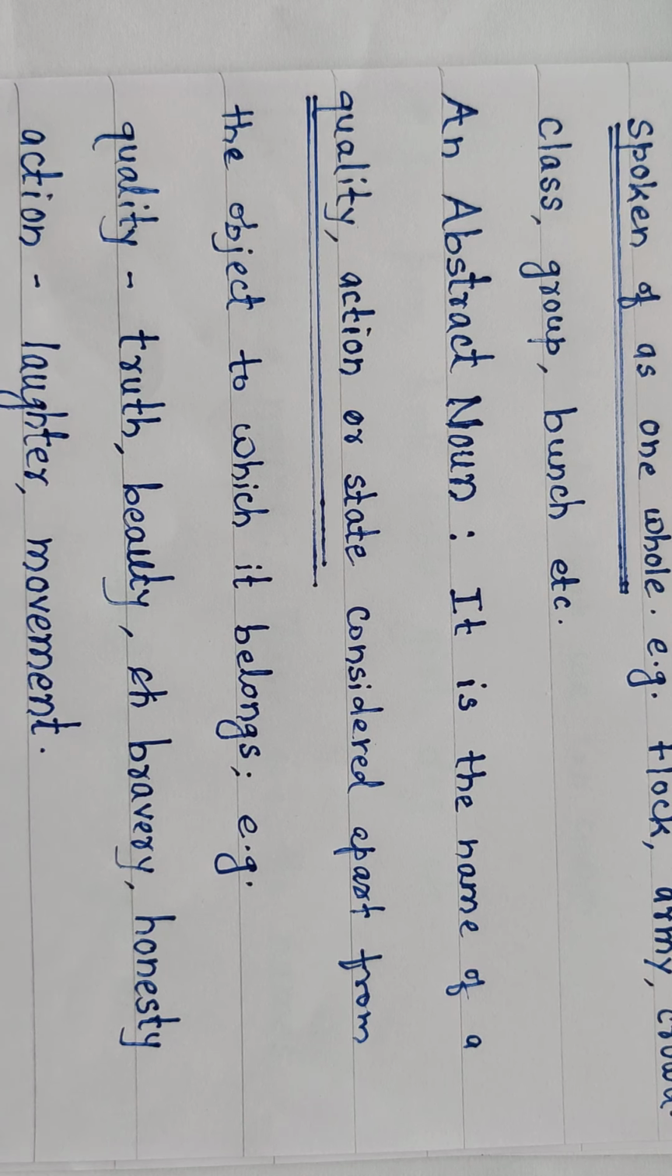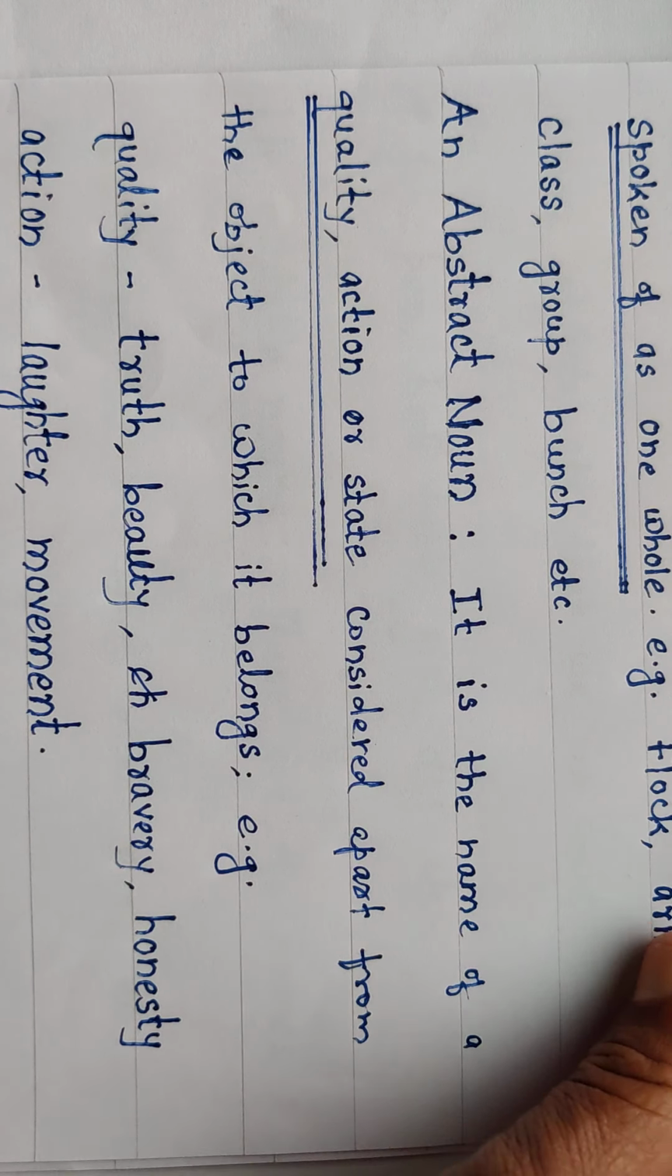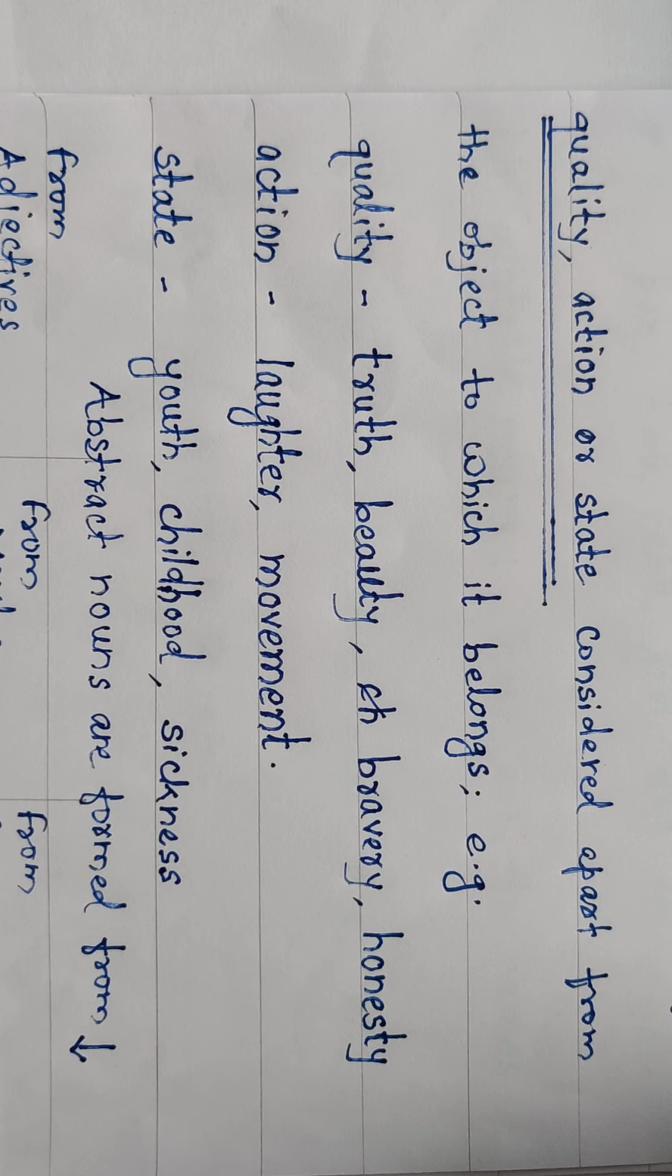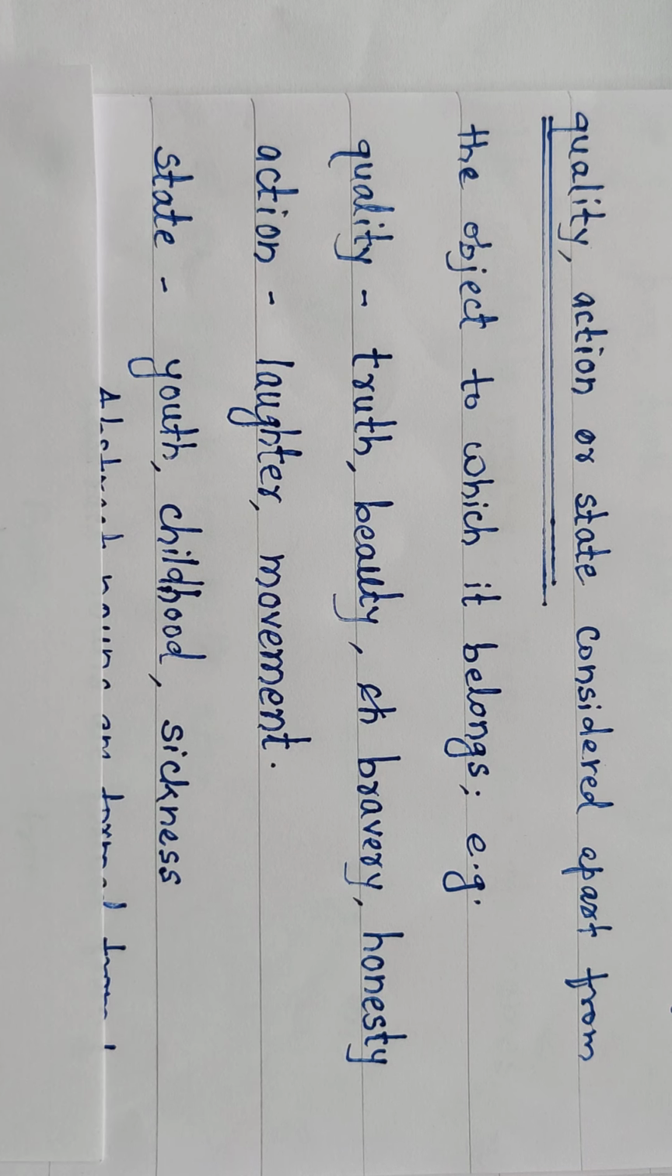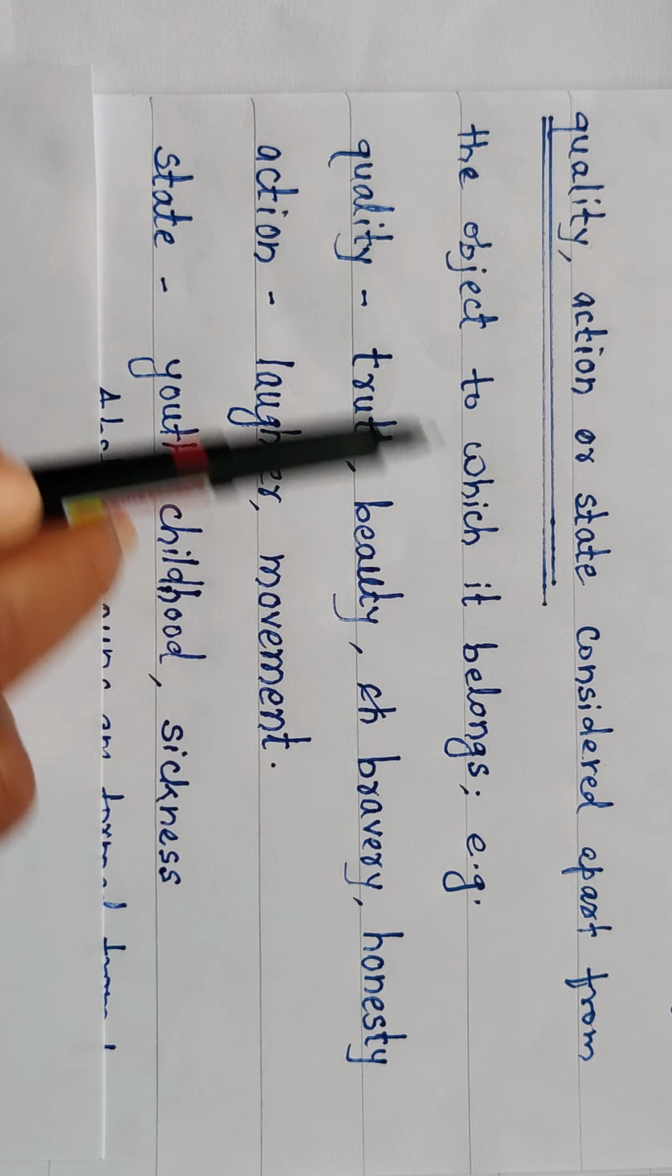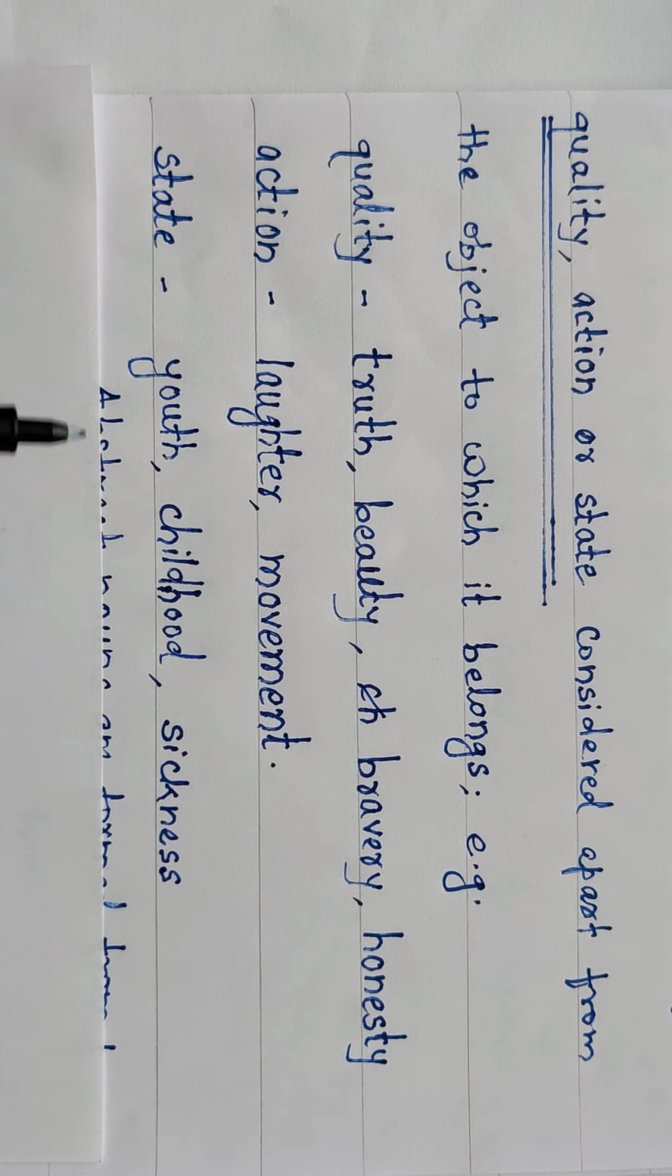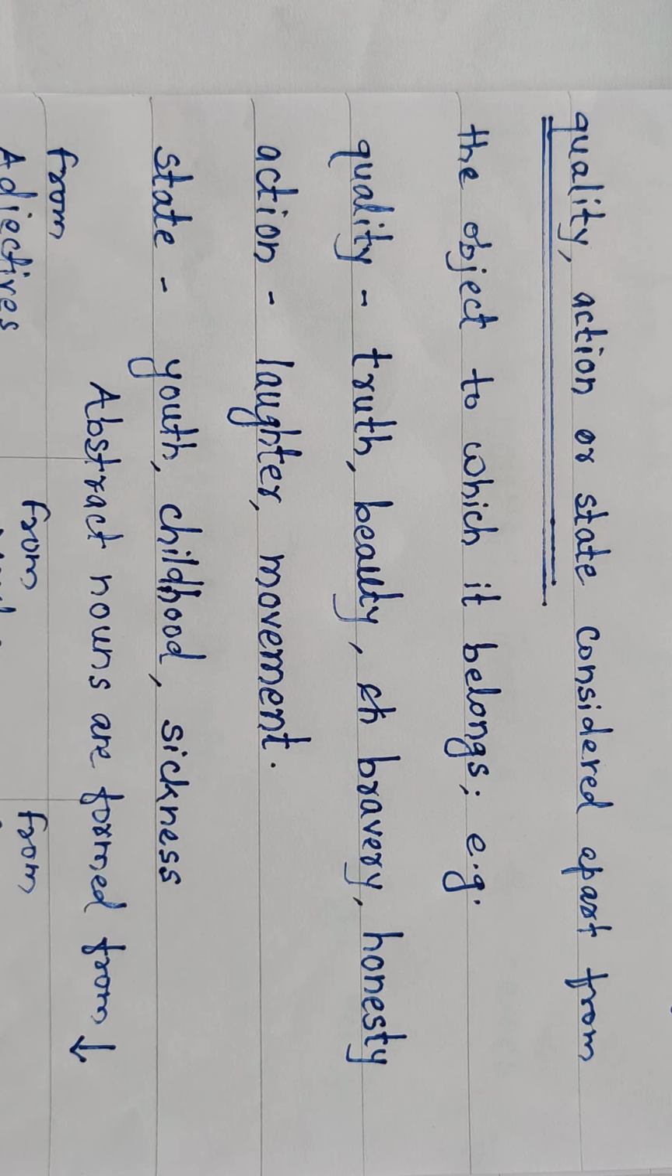Quality. Then action: laughter, movement. And state. Look here, youth, childhood or boyhood, sickness, all these are states. So quality, action, state considered apart from the object to which it belongs, it is called an abstract noun. Okay, let's see some abstract nouns.